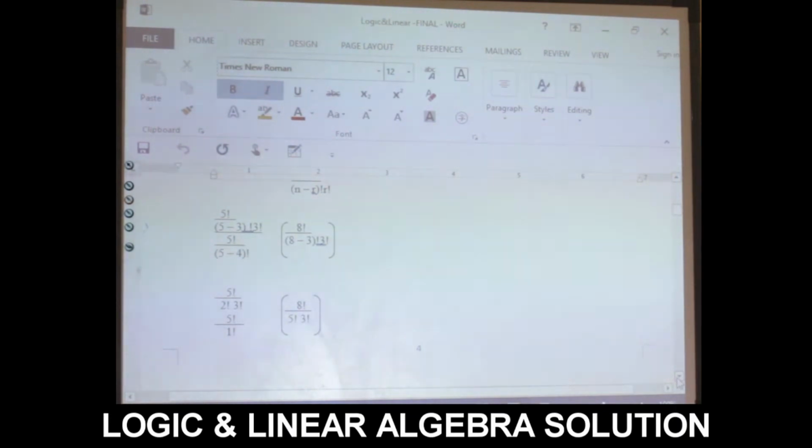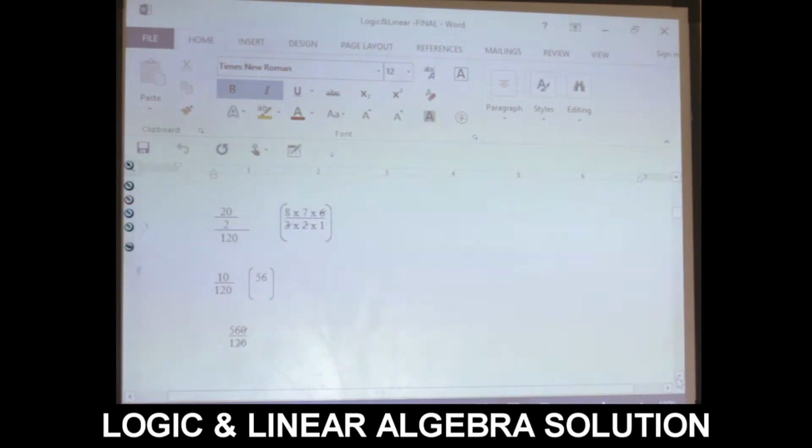That is our answer for 5 permutation 4. For the combination, we cancel 3 factorial, we have 5 times 4, which is 20, divided by 2 factorial. 2 factorial is 2. 20 divided by 2, we have 10. That is, we have 10 at the top, and we have 120 here. That is on our screen.